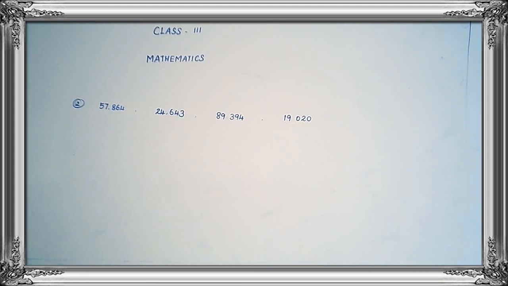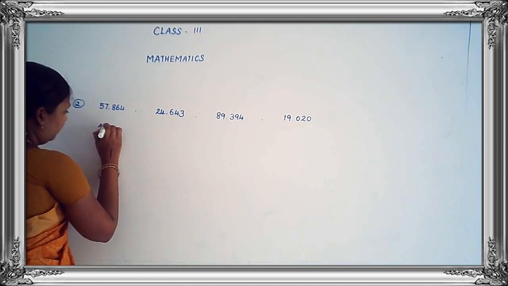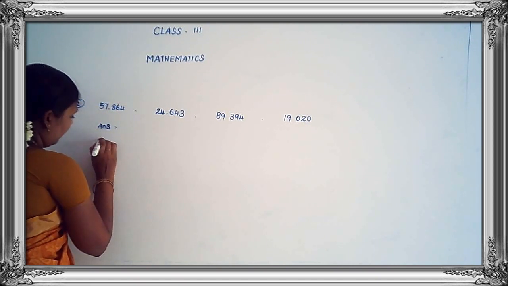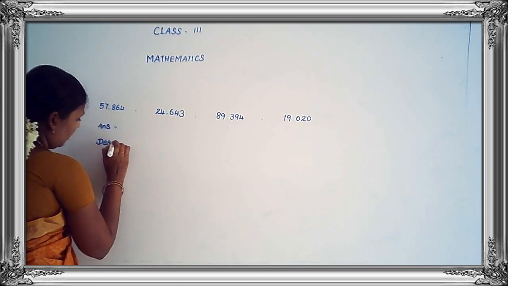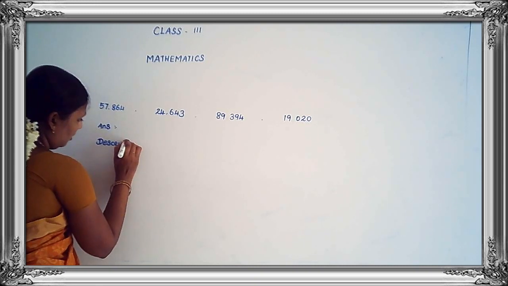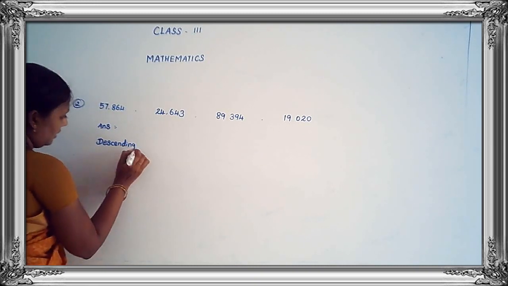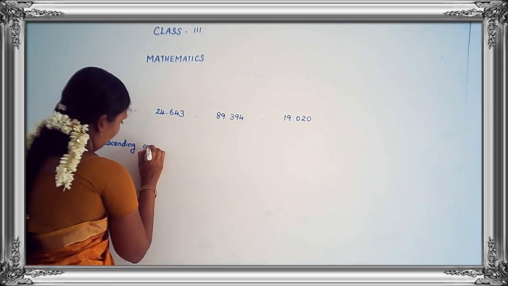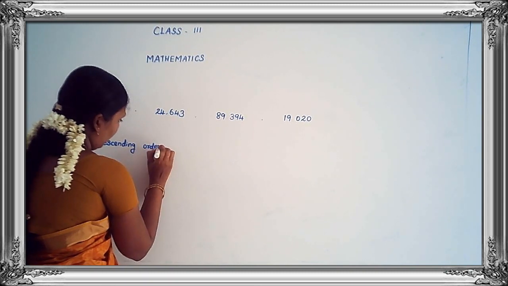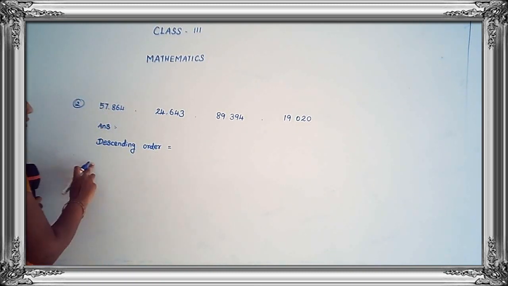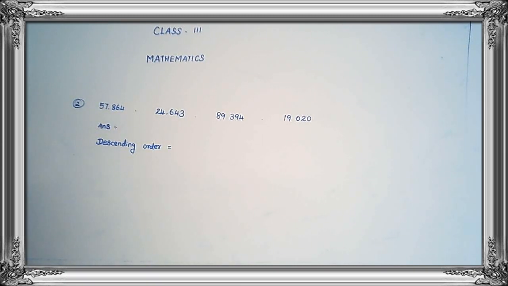We have to write in descending order. What is the meaning for descending order? We have to arrange the given numbers in descending order. Answer. Descending order. D-E-S-C-E-N-D-I-N-G, descending, O-R-D-E-R, order, descending order. What is descending order? You have to arrange the numbers from big to small.